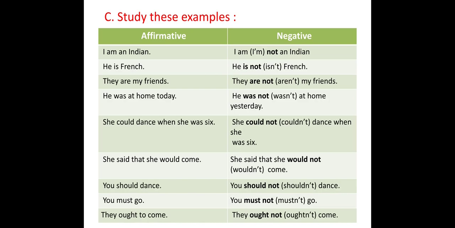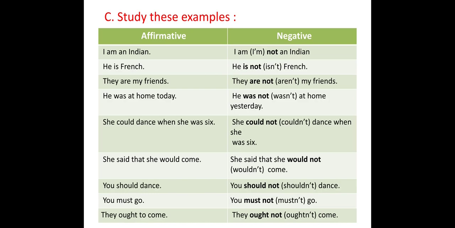He was at home today. He was not at home yesterday. She could dance when she was 6. She could not dance when she was 6. She said that she would come. She said that she would not come.